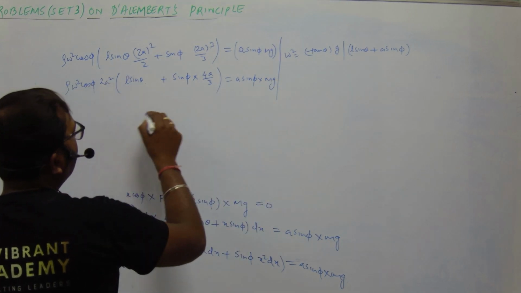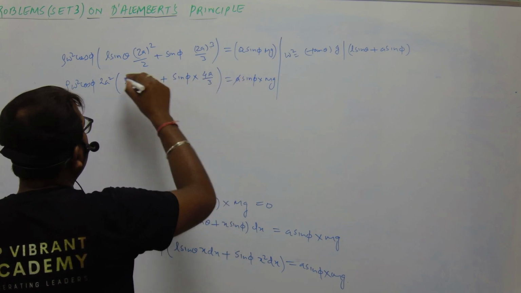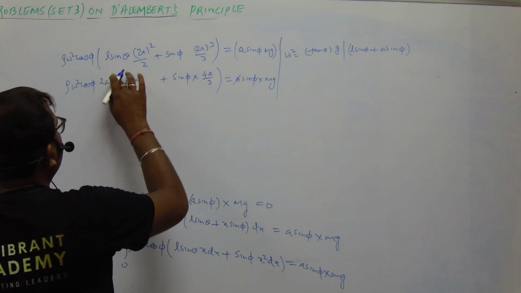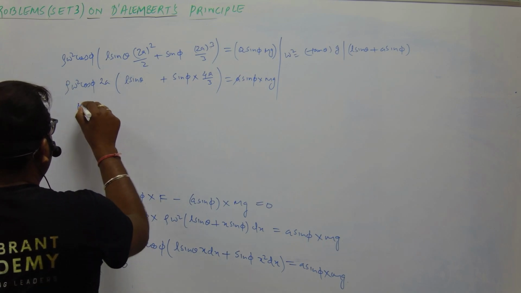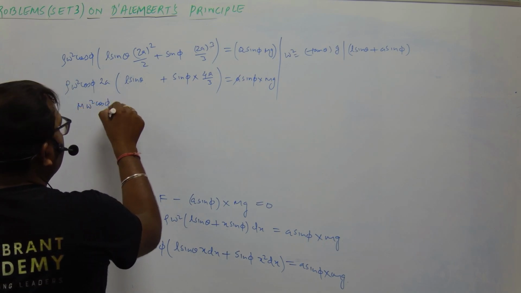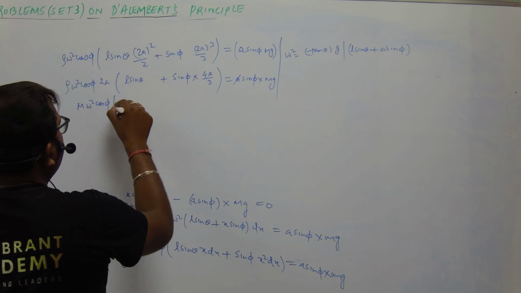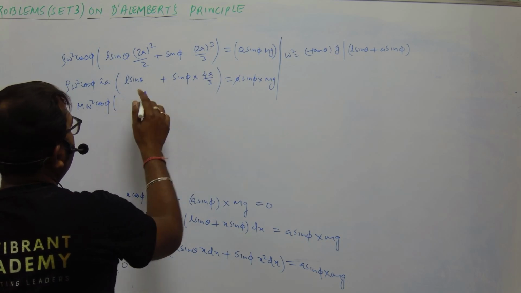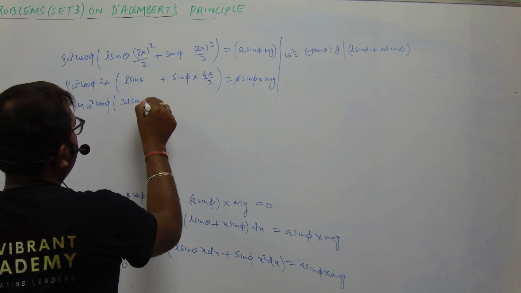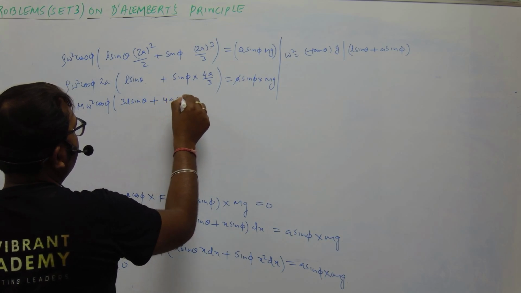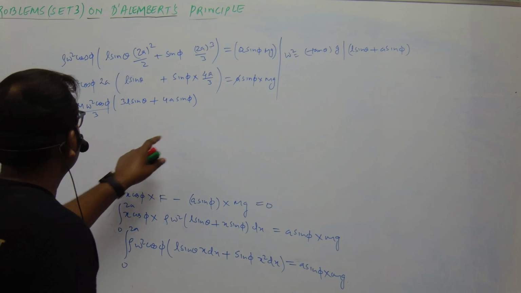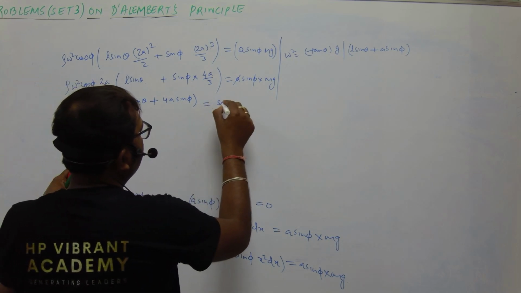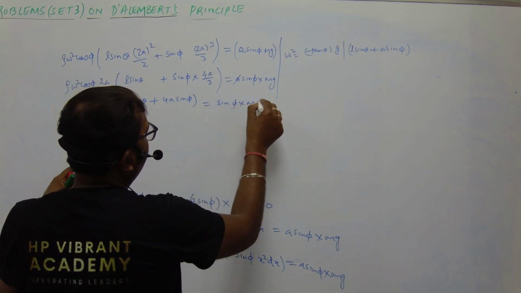So from here we can cancel out a, and we have rho into 2a is m. So m omega square cos phi into, we can write this as 3L sin theta plus 4a sin phi, upon 3, is equal to sin phi into capital mg.